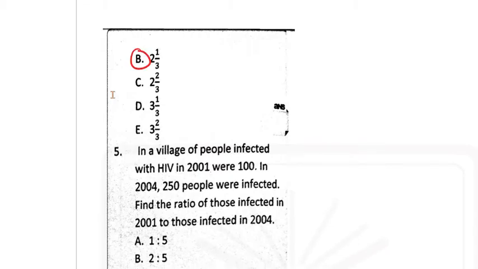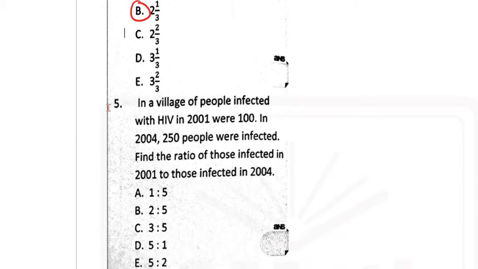Option B. Question 5. It says, in a village of people infected with HIV in 2001 were 100. Now this question has a bit of typographical errors. So we have, in a village of people, those infected with HIV in 2001 were 100.